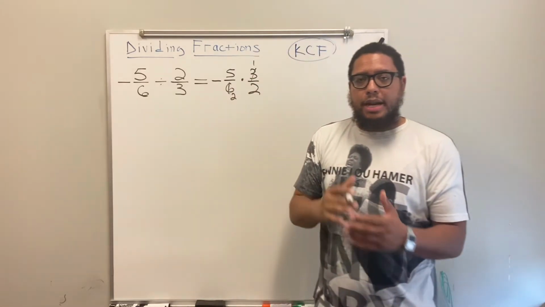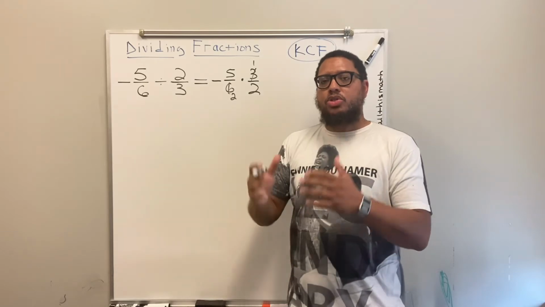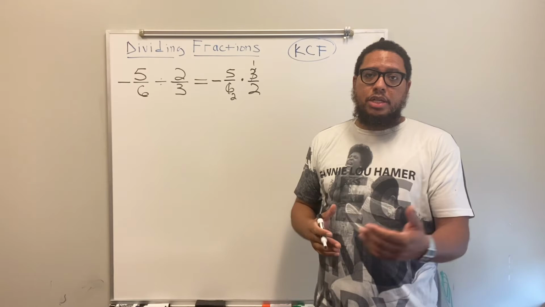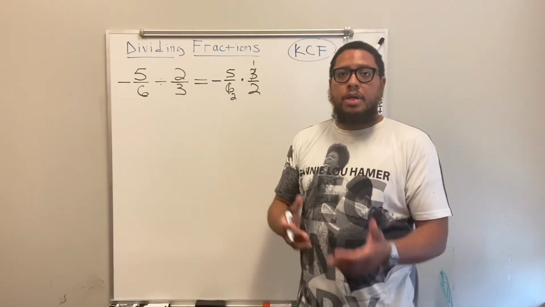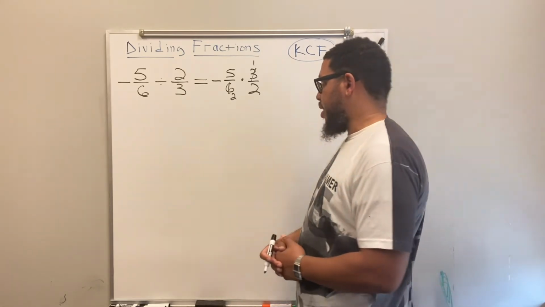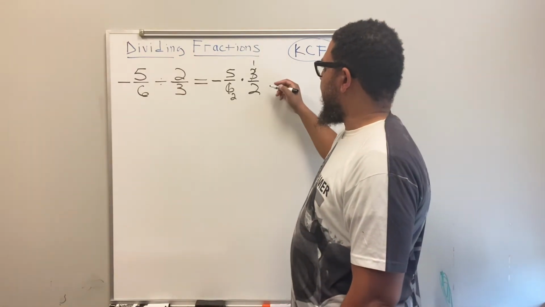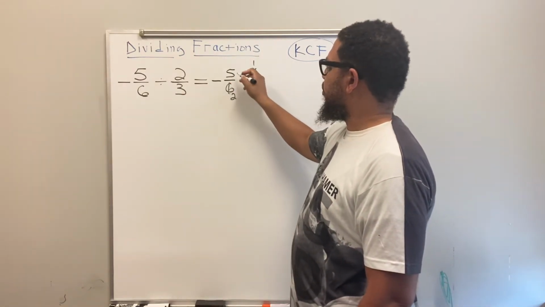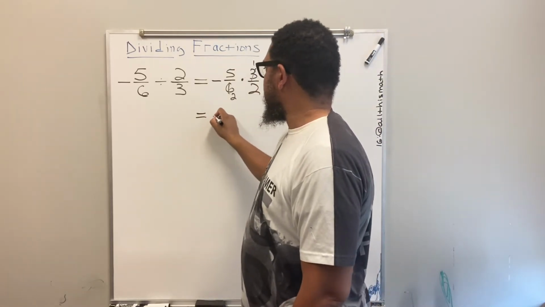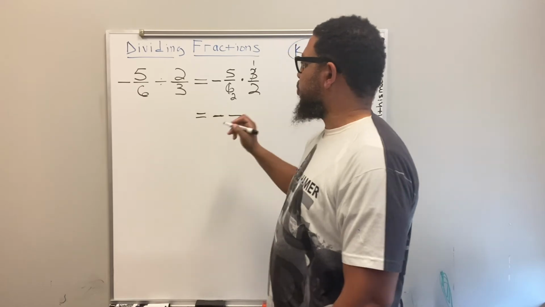By cross canceling, I make some of my numbers smaller, so then that makes my multiplication easier. So cross canceling is a method that you can try. You don't have to do it, but you might want to do it because it makes the math easier. All right. So now we have negative 5 times 1, which is going to be, well, actually, I'm going to just write the negative sign because I know my answer is going to be negative.